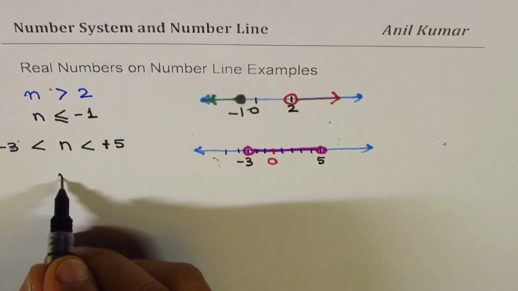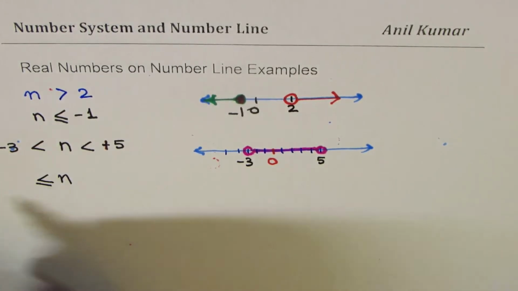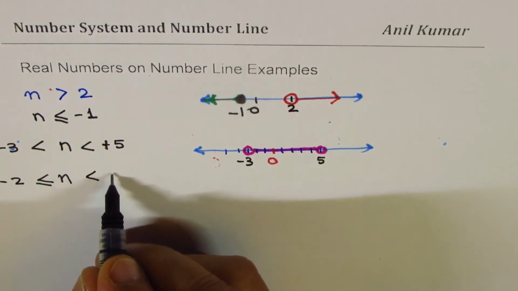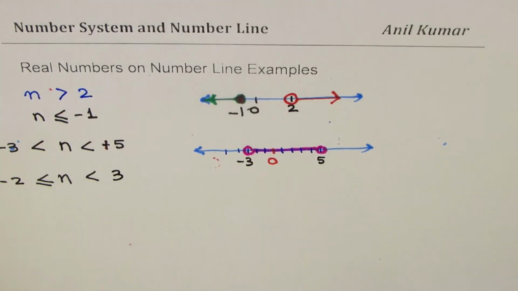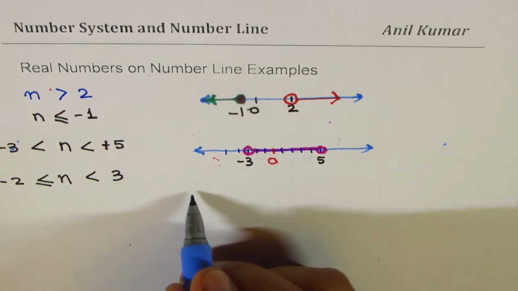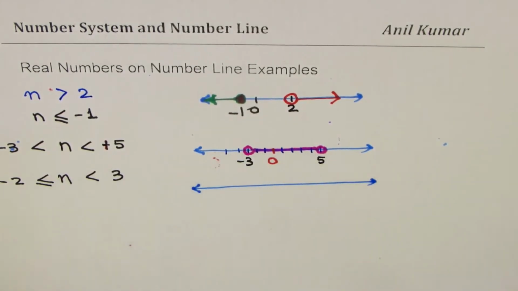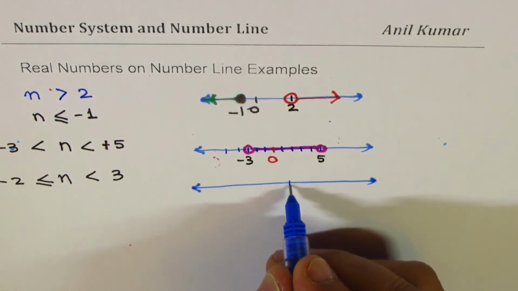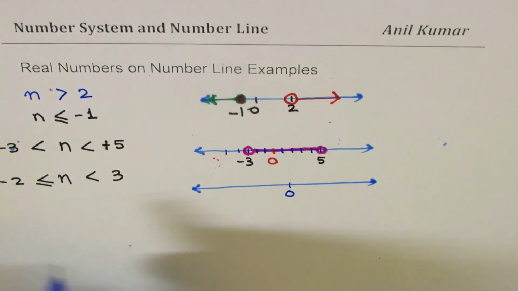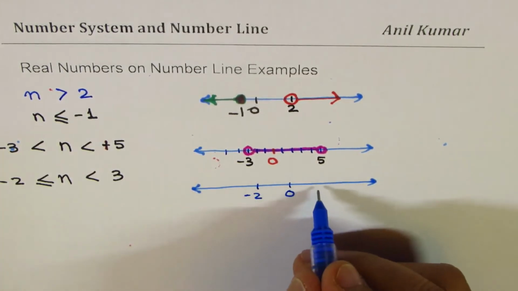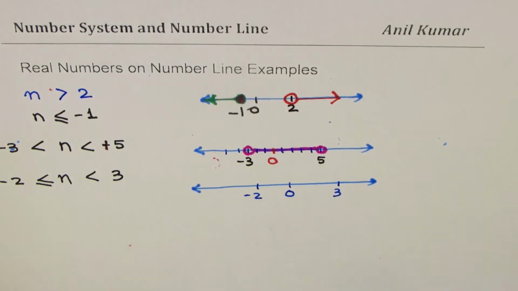If I have to represent numbers which are greater than or equal to, let us say, minus 2, but less than 3, how do we do that? Well, whenever we say equal to, that circle has to be filled in, right? So let us say this is the origin O, then this is minus 2 for us, and on the number line, this is, let's say, 3 for us.